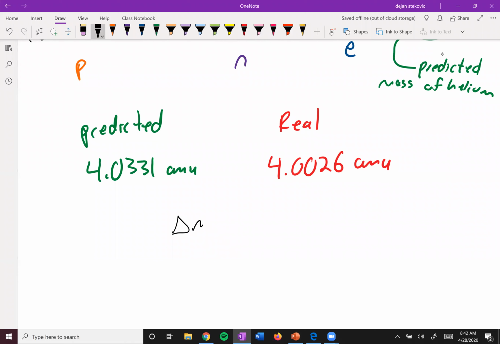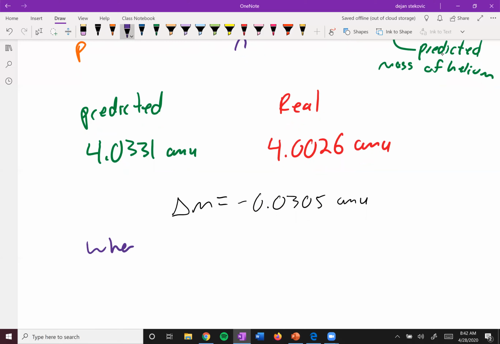If we take a look at the change in the mass, we can see our real mass is lighter than our predicted mass. So there's 0.0305 AMU that isn't accounted for. Naturally the question is, where did this mass go?